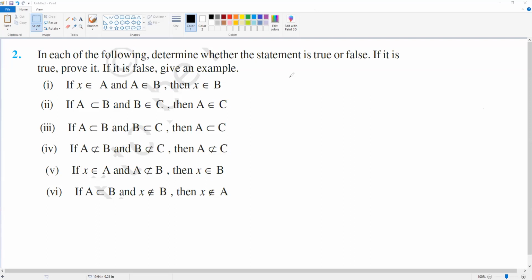So question 1 देखो. Question number 1. X belongs to A and A is a member of B, then X belongs to B. Is it true or false?